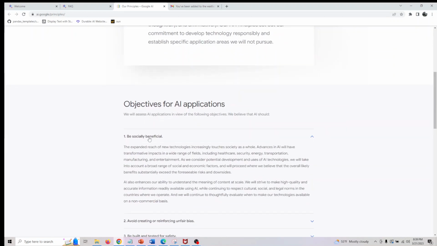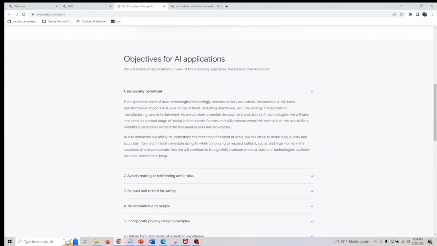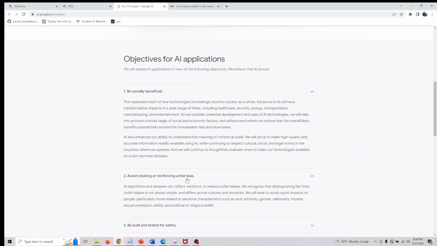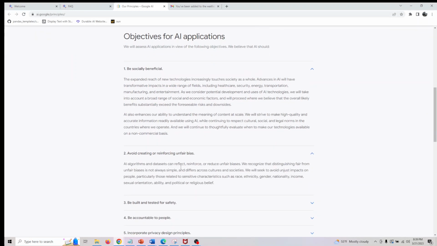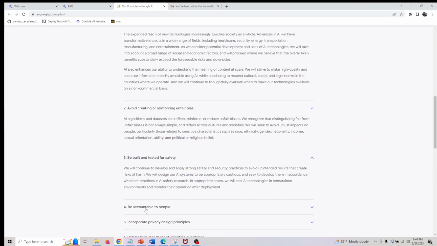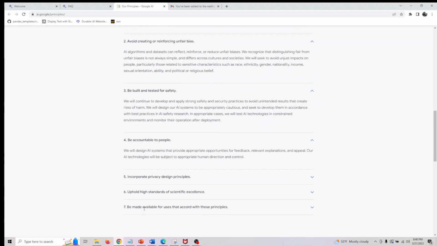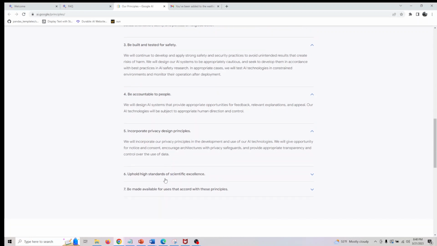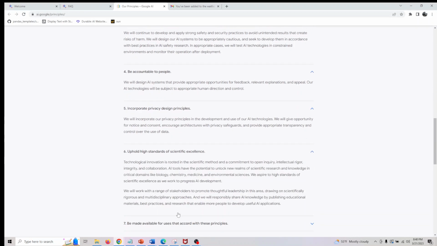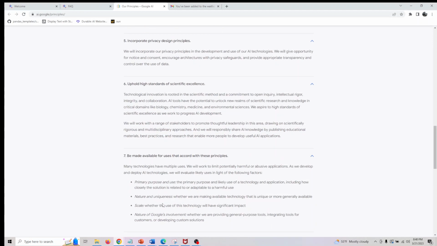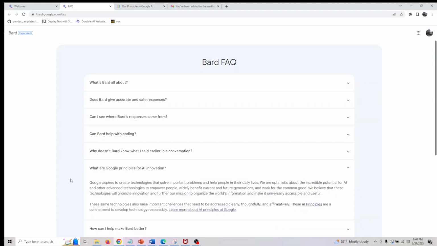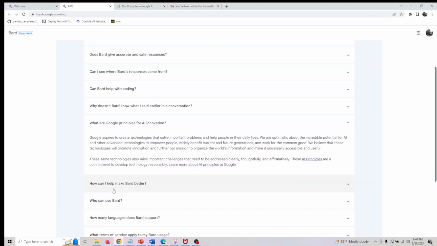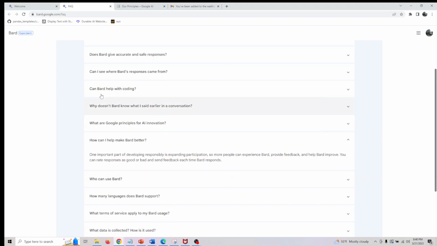They talk about being socially beneficial and avoiding reinforcing unfair bias, being built and tested for safety, being accountable to people, incorporating privacy during design, upholding high standards of scientific excellence, and being made available to users in accord with these principles. They have listed some of them, and since the link will be provided to you, you can read through them in detail.